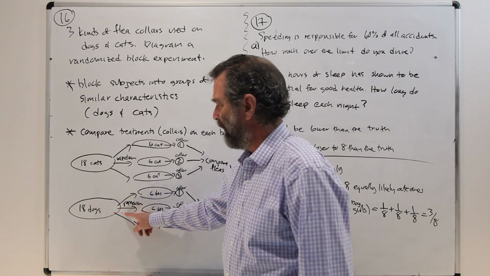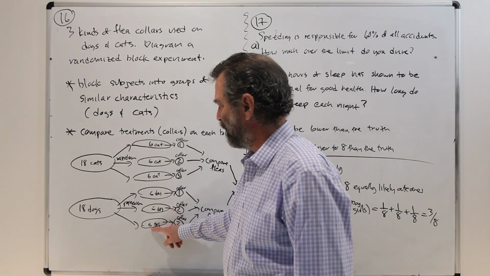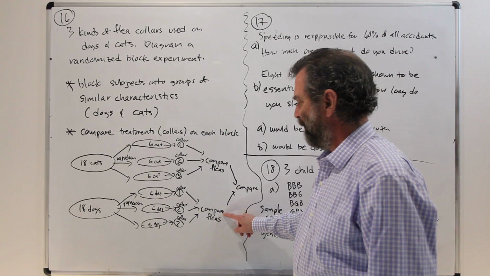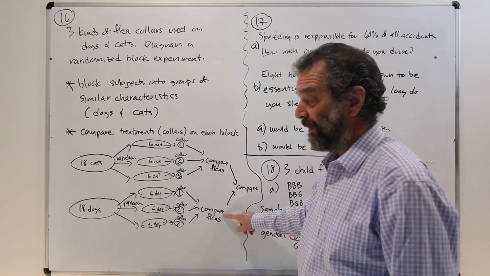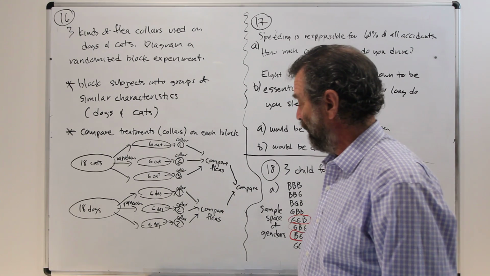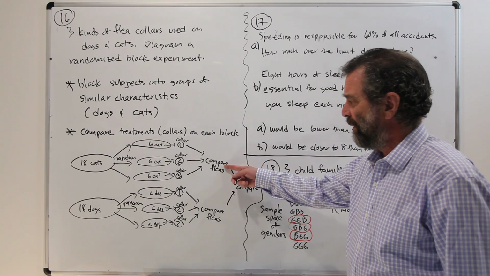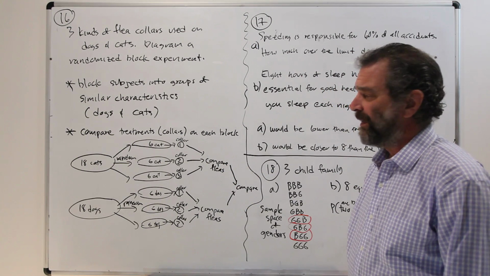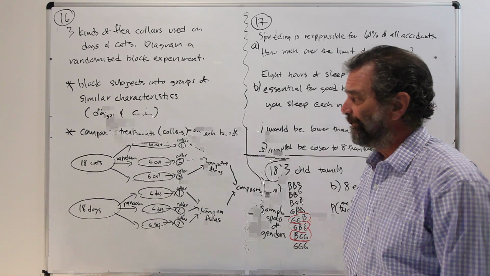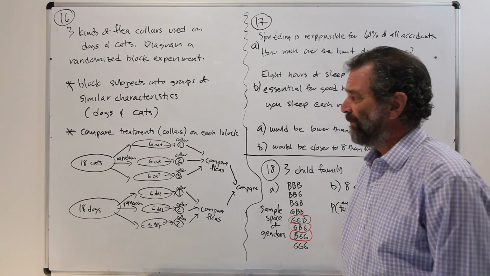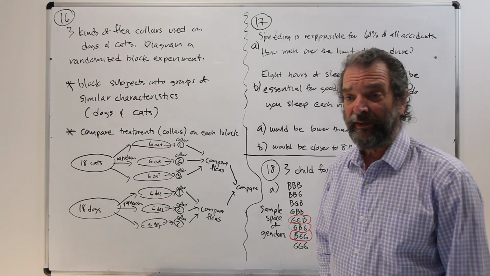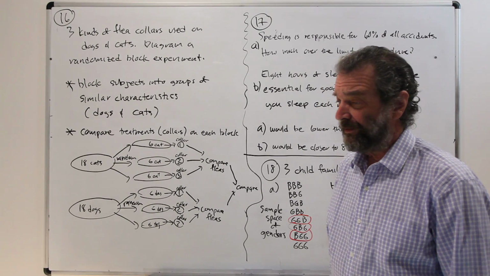Do the same thing with the dogs. Take the 18 dogs, randomly assign them into 3 groups of 6 each. Give them the 3 brands of collars and compare the effectiveness of those flea collars by maybe counting fleas. And then at the end of the day, we'll compare what happened in the 2 groups to see whether one brand of collar is just universally better, or maybe for cats one kind of collar works well and for dogs another kind of collar works well. So that's a randomized block experiment.